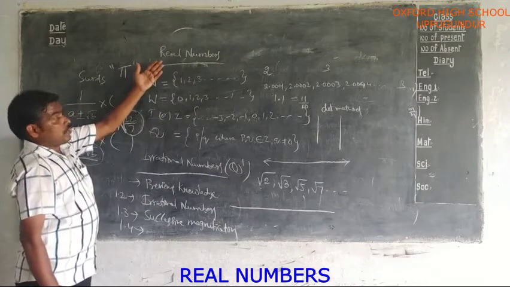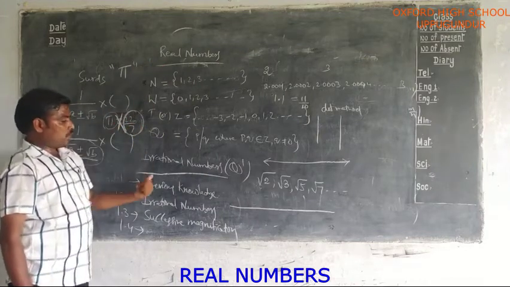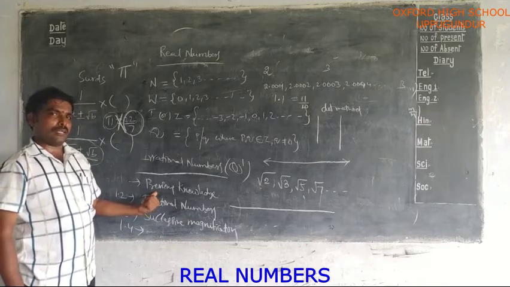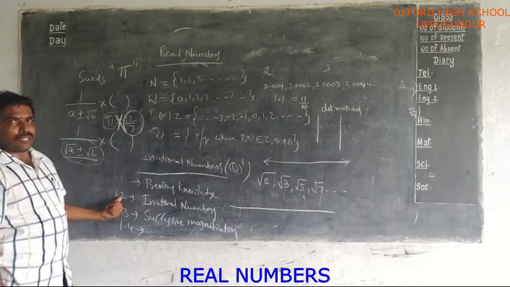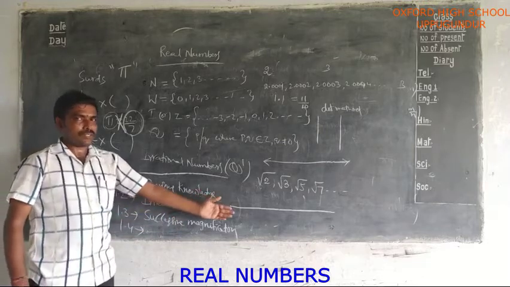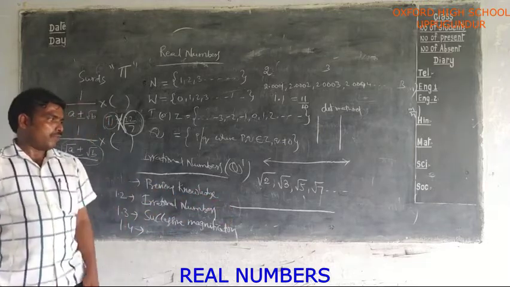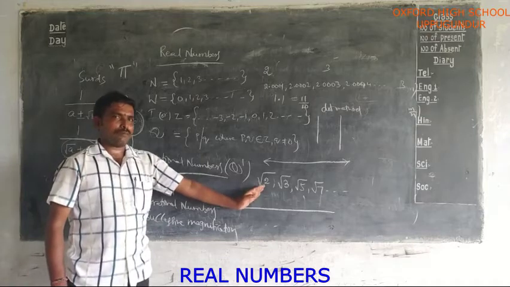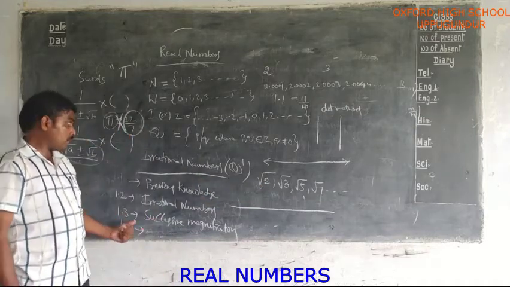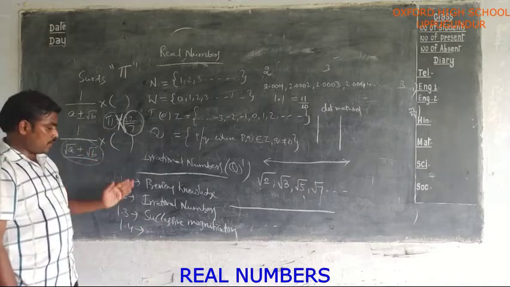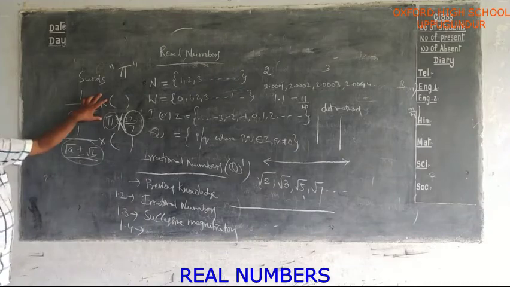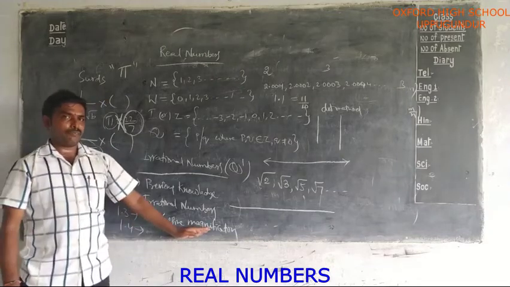So in real numbers, the first exercise is based on your previous knowledge, that is, the concepts you learned in 8th class. The second one is based on irrational numbers. What are irrational numbers? How can you represent irrational numbers on the number line? How can you find the values of irrational numbers up to some decimal places? Next, how can you represent any rational number by using successive magnification?